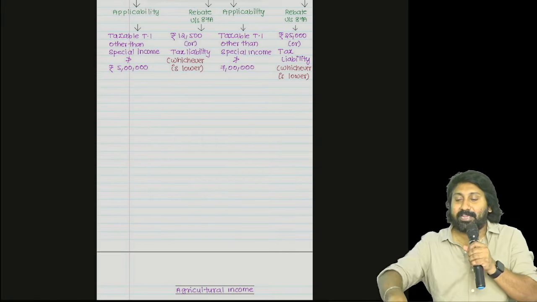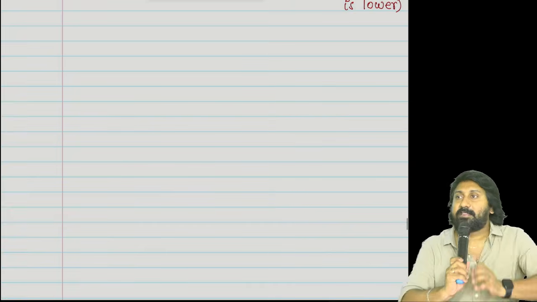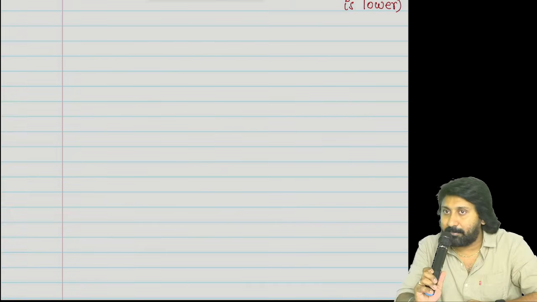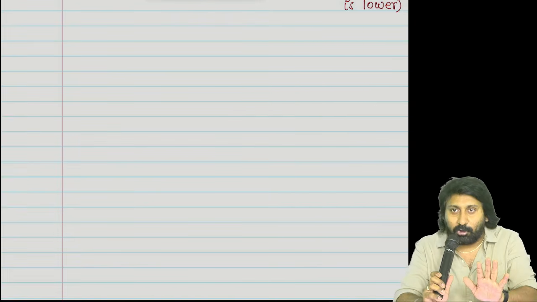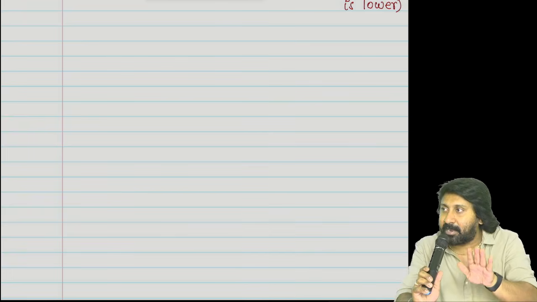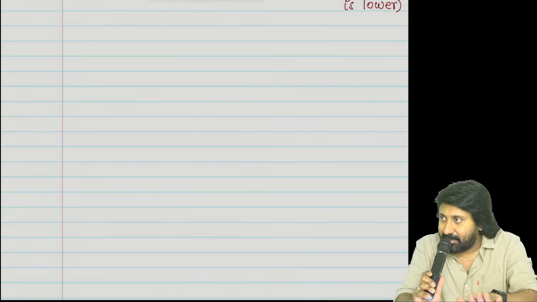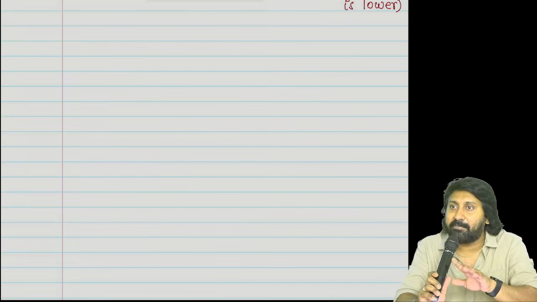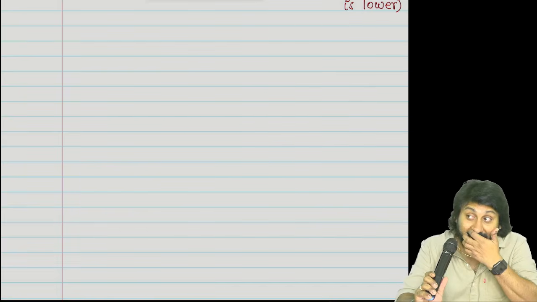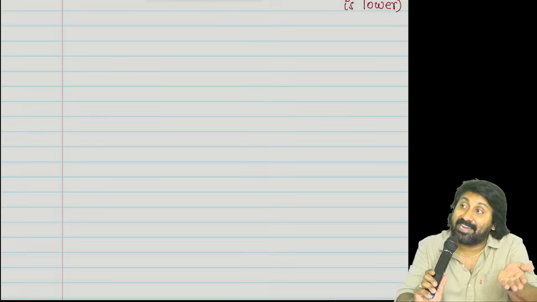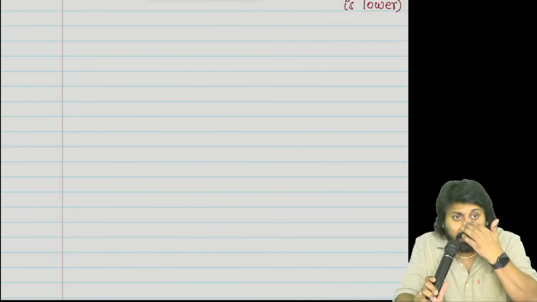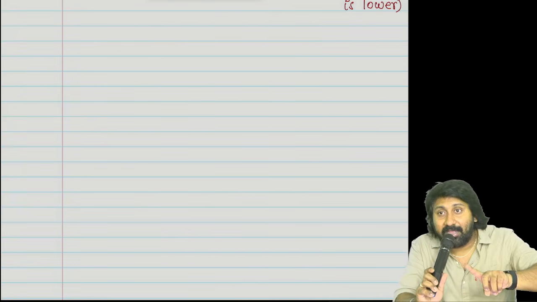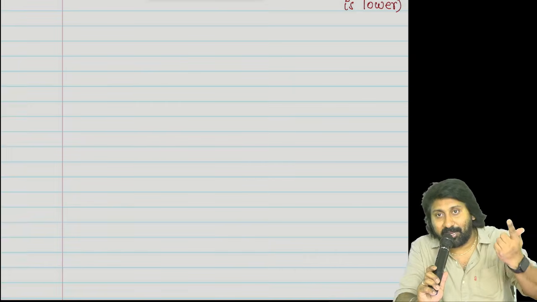So the point is, I think you now understood the idea behind the department bringing agricultural income to taxability. Now tell me the conclusion and then we will start. Agricultural income in India is exempted. But the government will partially, indirectly tax when a person has both agricultural and non-agricultural income.